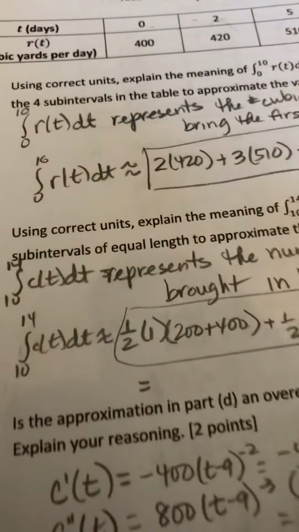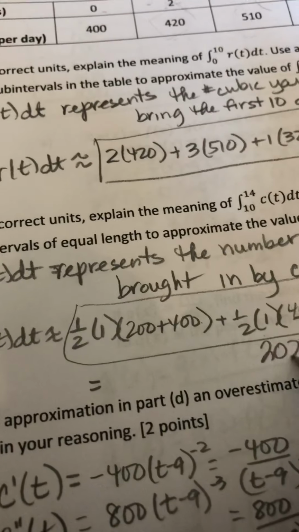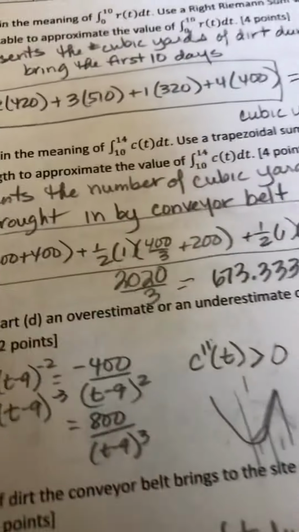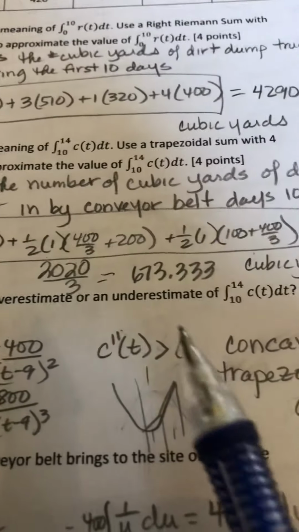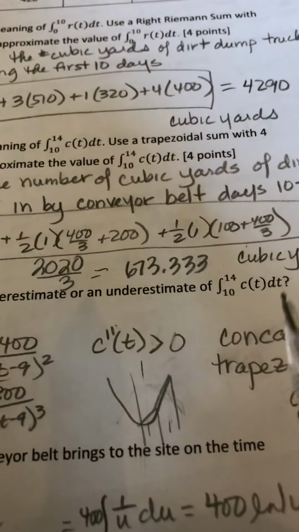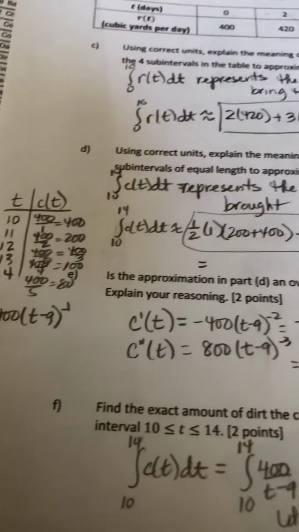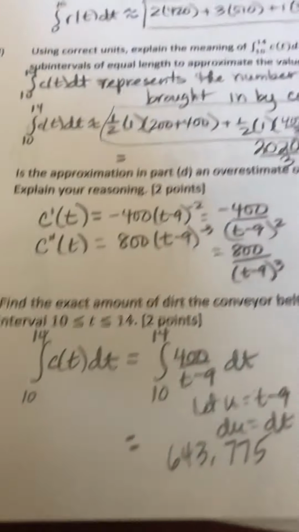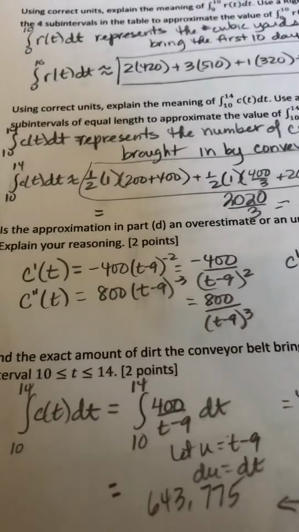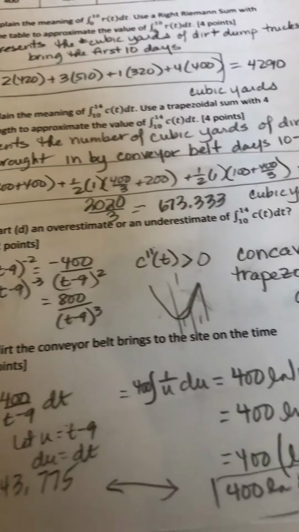You don't have to have it in decimal form. You could leave it as a fraction. But if you are using decimals, use 3 decimal places. And again, it's cubic yards. Watch your units. Now we want to know, is the approximation an overestimate or an underestimate?